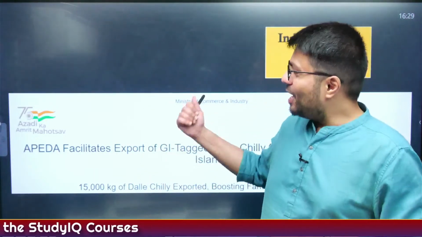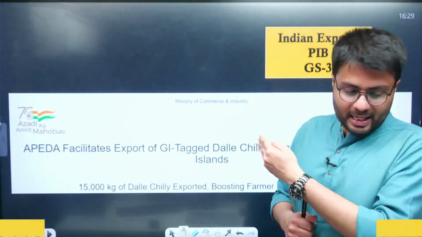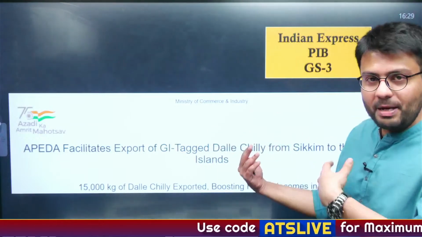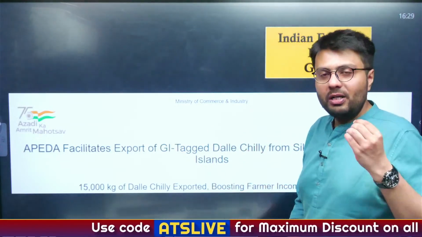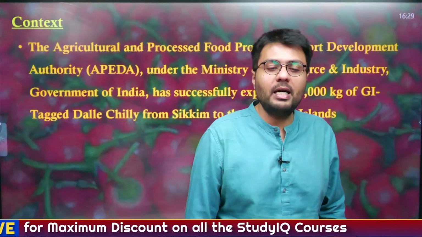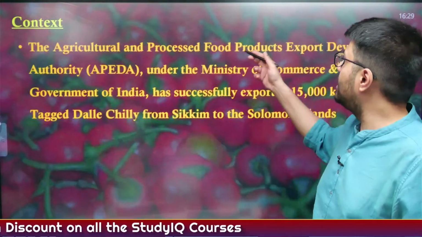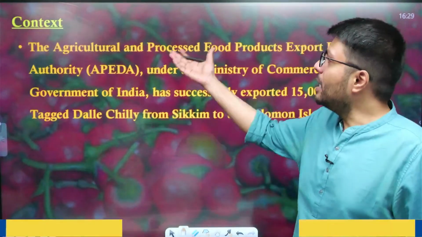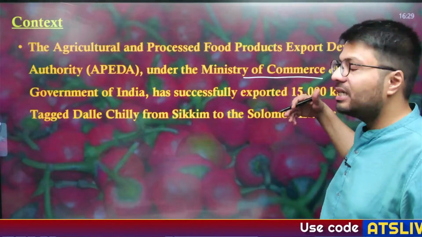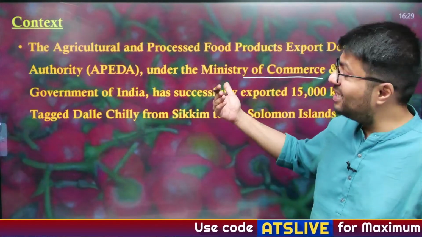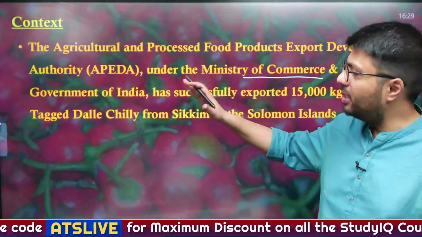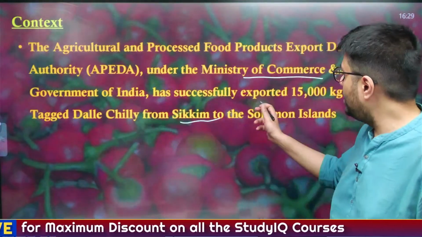Okay. Now we move to another article. This article actually appeared in the PIB, but I saw that this deals with a very important commodity, dalle chilli, so we are going to discuss this article. And why have we taken this article? Because the Agricultural and Processed Food Products Export Development Authority, APEDA, which functions under the Ministry of Commerce and Industry, has successfully exported 15,000 kilograms of a GI tag commodity, dalle chilli, from Sikkim to the Solomon Islands.